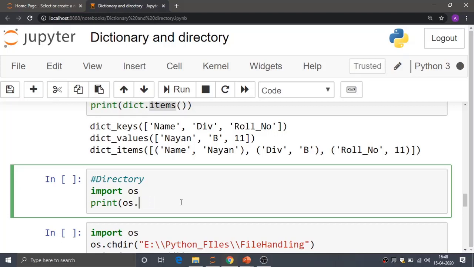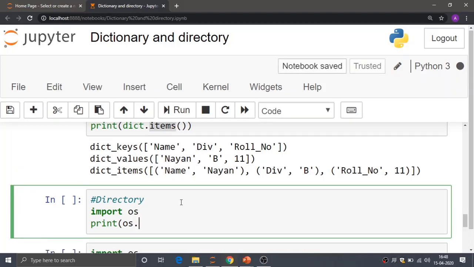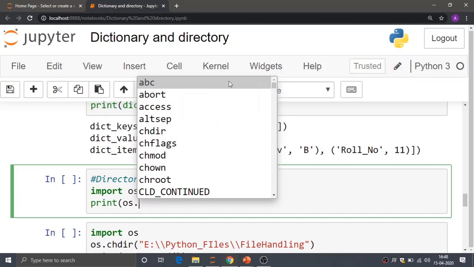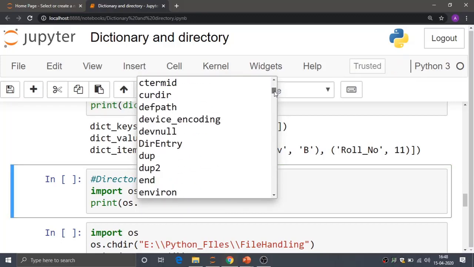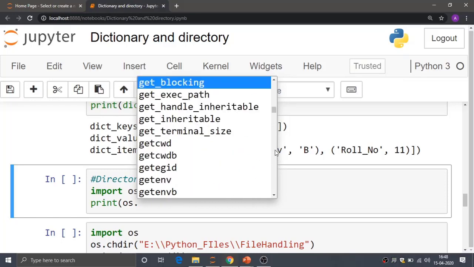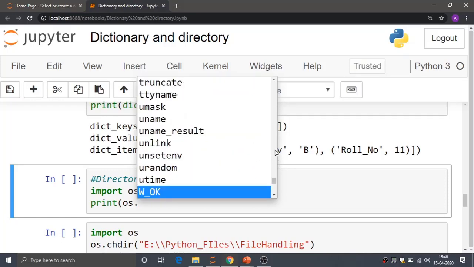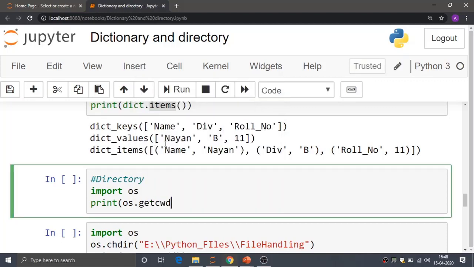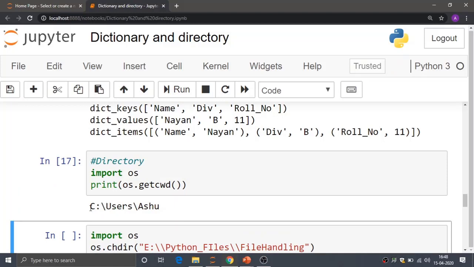If you press tab after os., you can see the n number of methods which are defined under the OS module. Out of that I need to use getcwd. So if I run this particular code, it is showing me that currently I am working in C users and my folder name is Ashu.